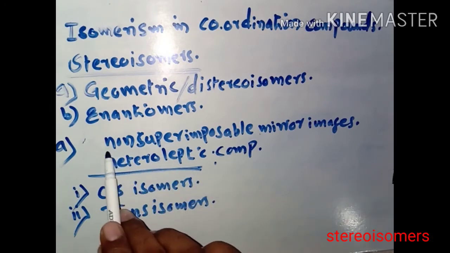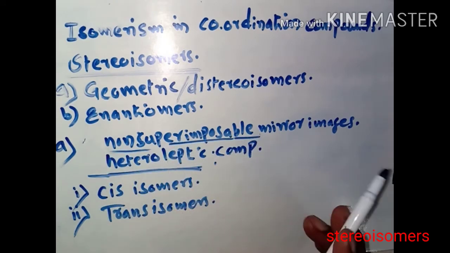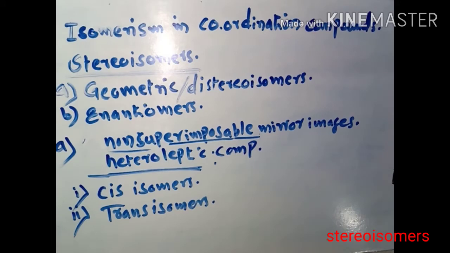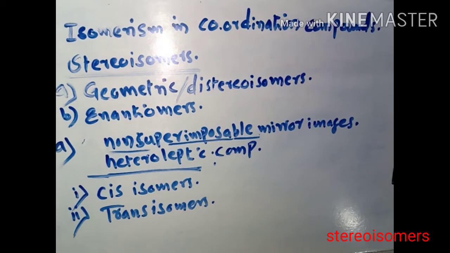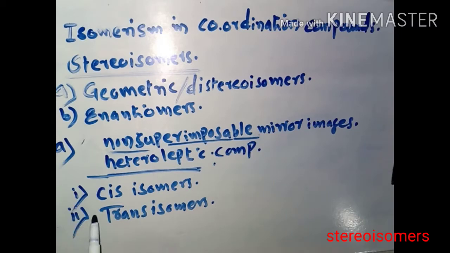Non-superimposable mirror image means the image which is the exact same as the original image. Such isomers are possible in heteroleptic complexes, in which two or more types of ligand are attached to the central metal ion. Again, these geometric isomers are classified into two types: cis isomers and trans isomers.